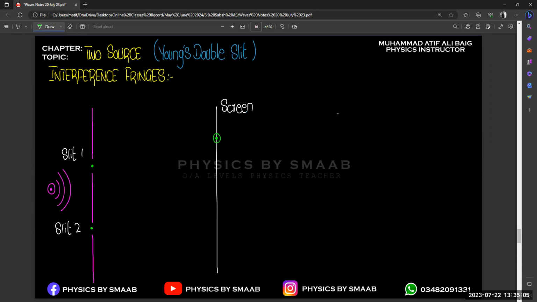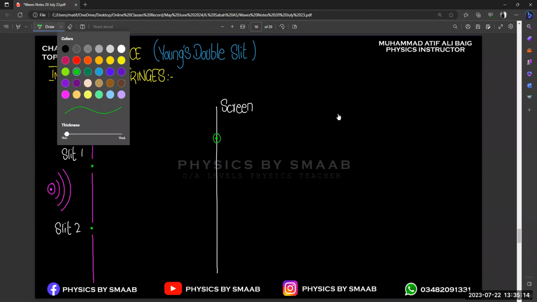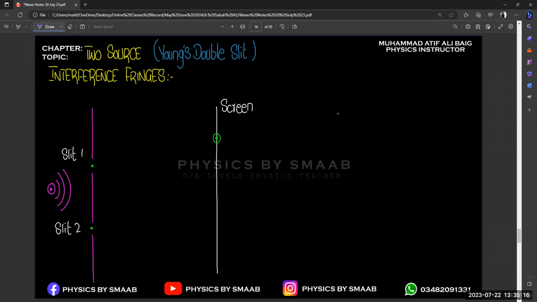Let's suppose we consider a specific point close to the screen. This is the distance from slit 1 to the screen, and this is the distance from slit 2 to the screen.